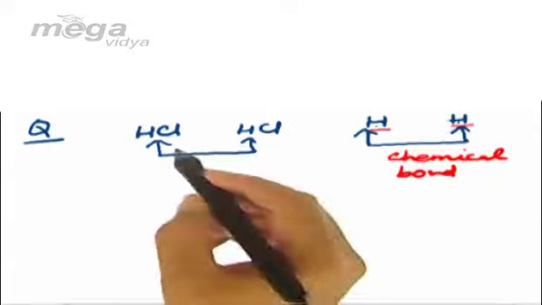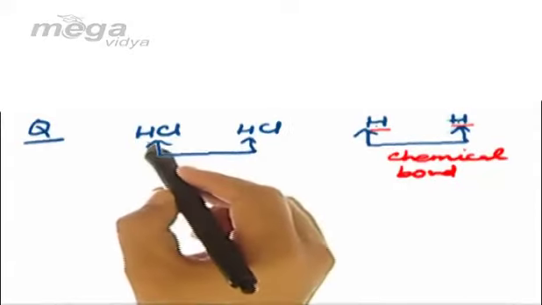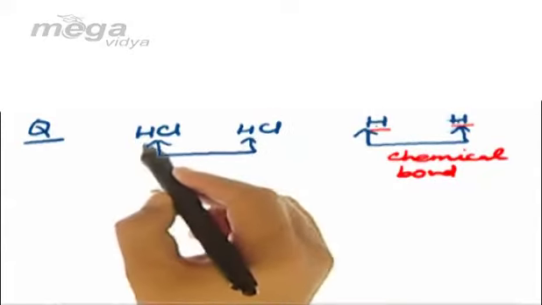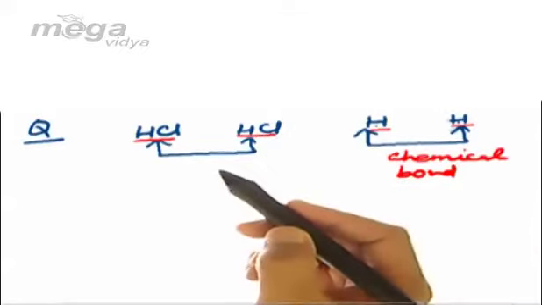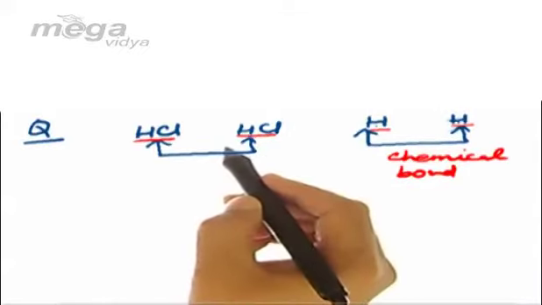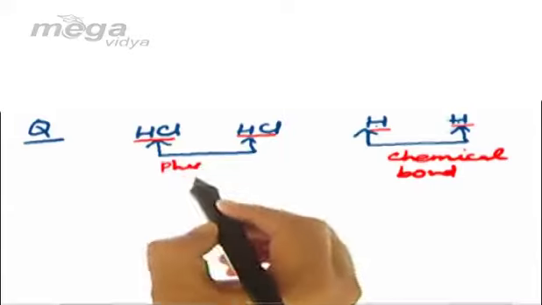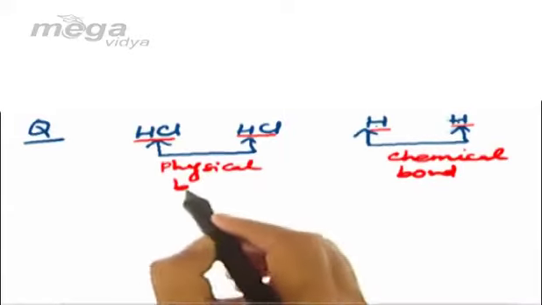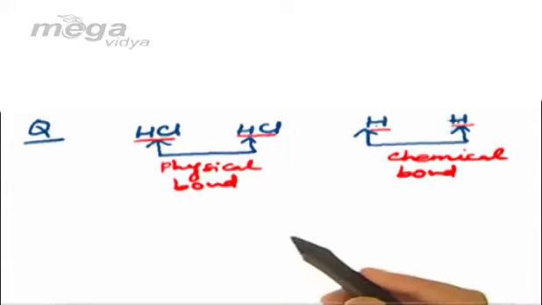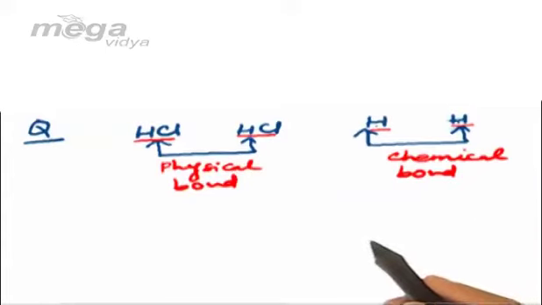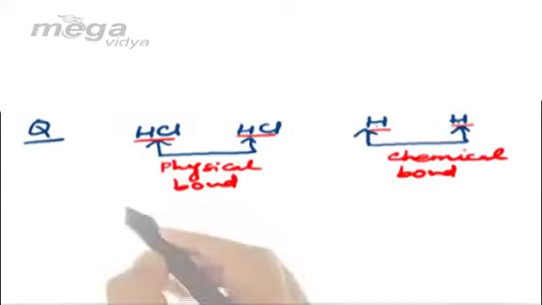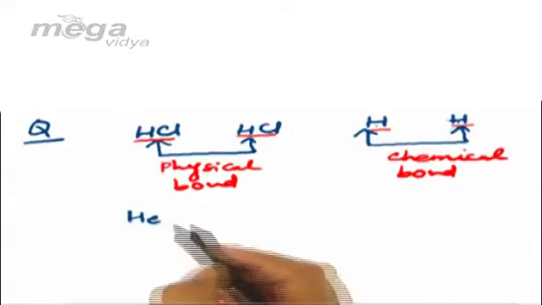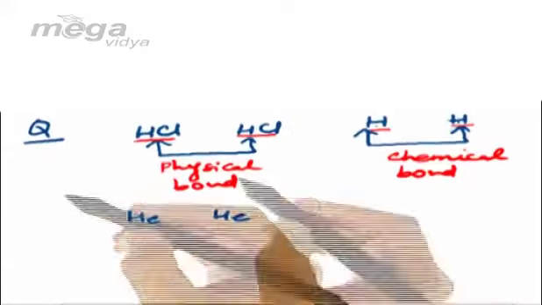But in the first case we find the two bonding species are HCl, which are basically molecules. They are not in the atomic state, so they will undergo physical bonding. So in case of HCl we shall have physical bonding, whereas in case of H we shall have chemical bonding. Now if I ask what shall be the nature of bonding between helium and helium,